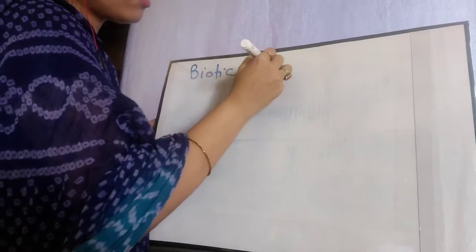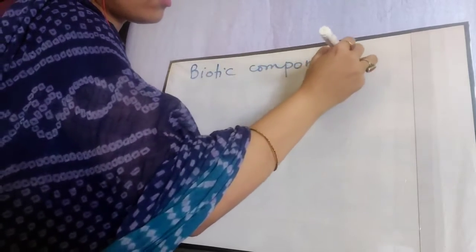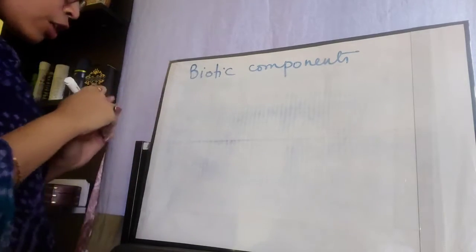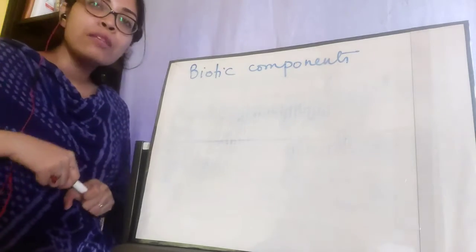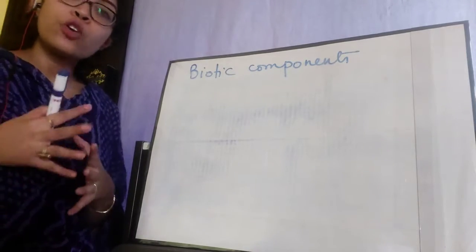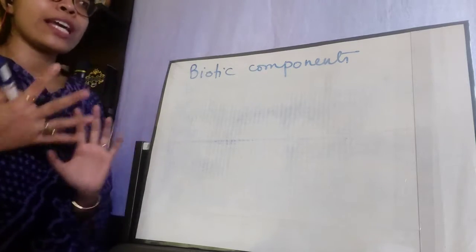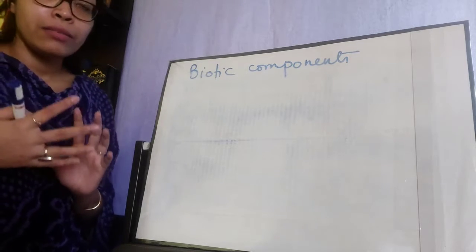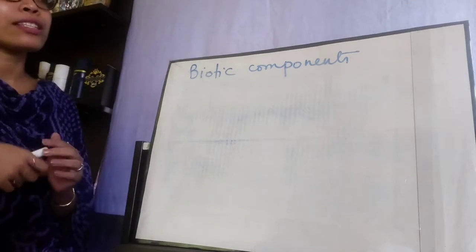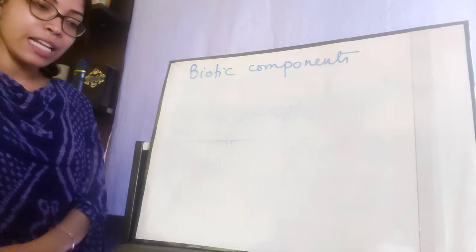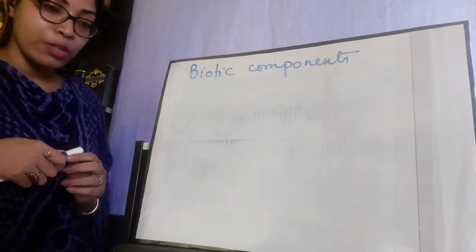Now let's talk about the biotic components in detail. I told you previously that the biotic components include the plants, animals and microorganisms, all the living organisms on our planet. But we cannot categorize them only as plants, animals and microorganisms, right? We have to categorize them according to their function. All the living organisms in an ecosystem, namely plants, animals and microorganisms, form its biotic components.